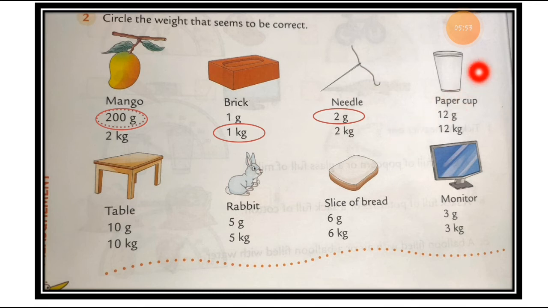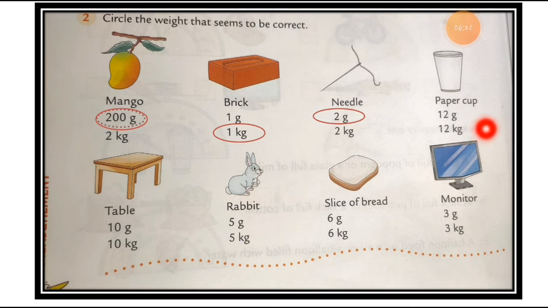Then a paper cup. You can see we are talking about these types of paper cups. See this, the picture of the paper cup is given, and the spelling of paper cup is also given here. Paper cup, and the 2 options given are 12 gram and 12 kilogram.